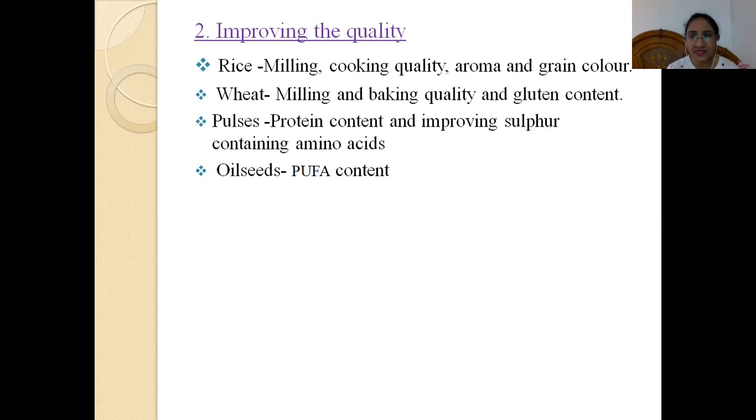This stickiness in case of rice is mainly due to the gluten content. Then pulses. In pulses, the main aim is to increase the protein content, because pulses are the major sources of protein, and to improve the sulfur containing amino acids. In case of oilseeds, we always aim at reducing the PUFA content, that is the polyunsaturated fatty acid content.